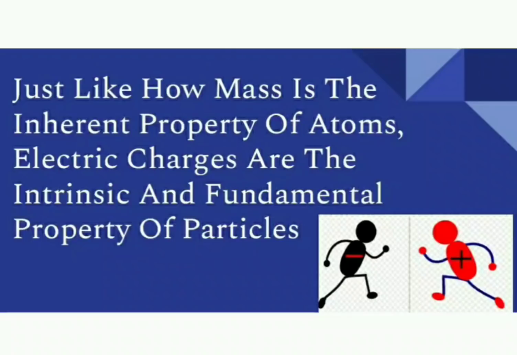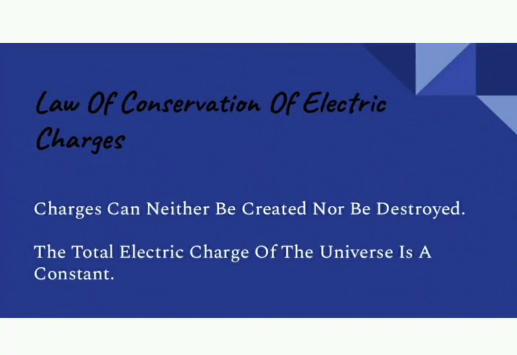Everything else around us is made up of protons, electrons and neutrons, so they also have electric charge, and that is the reason charge is called the fundamental nature of particles, as they make up everything and are the building blocks, just like how the cell is the building block of all of us. So that is about the first property.